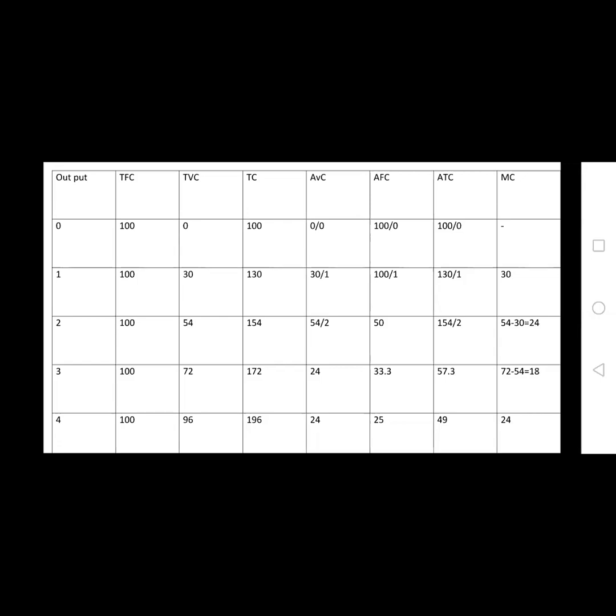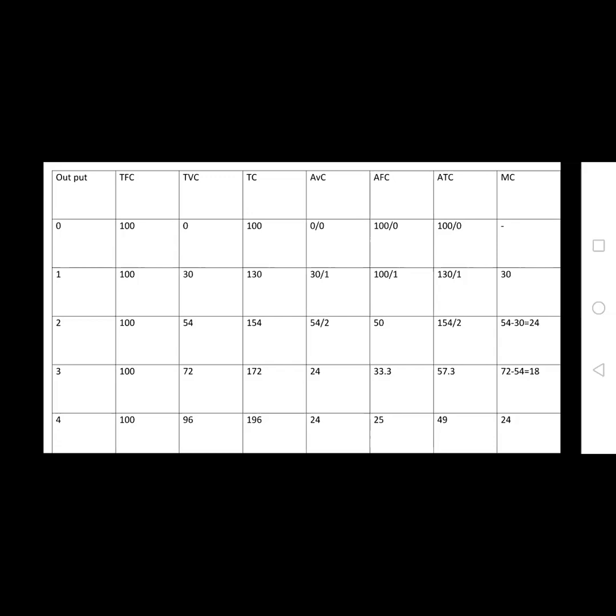Total cost means the total of fixed cost plus variable cost. That is 100 plus 30, 130, 154, 172 and 196. Total cost is the total of fixed and variable cost.